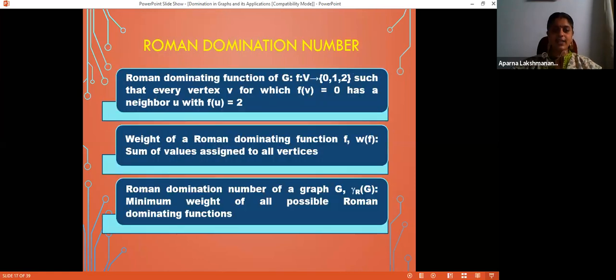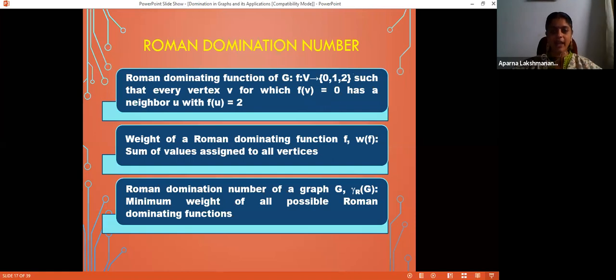So let us see, what is the definition of Roman domination number? A Roman dominating function of a graph G is a function from the vertex set to the set {0, 1, 2}, such that every vertex v for which f(v) = 0 has a neighbor u with f(u) = 2. This is exactly what the Roman Empire did, right?